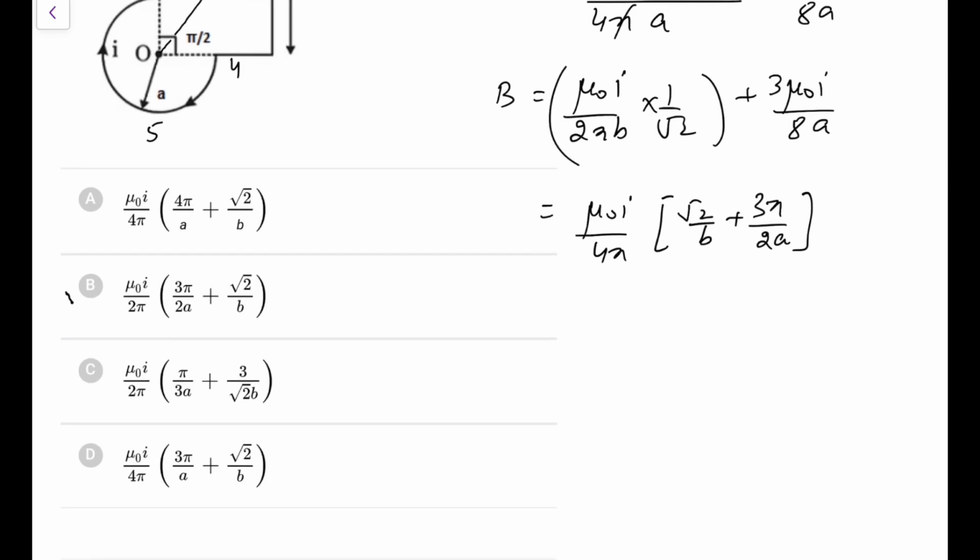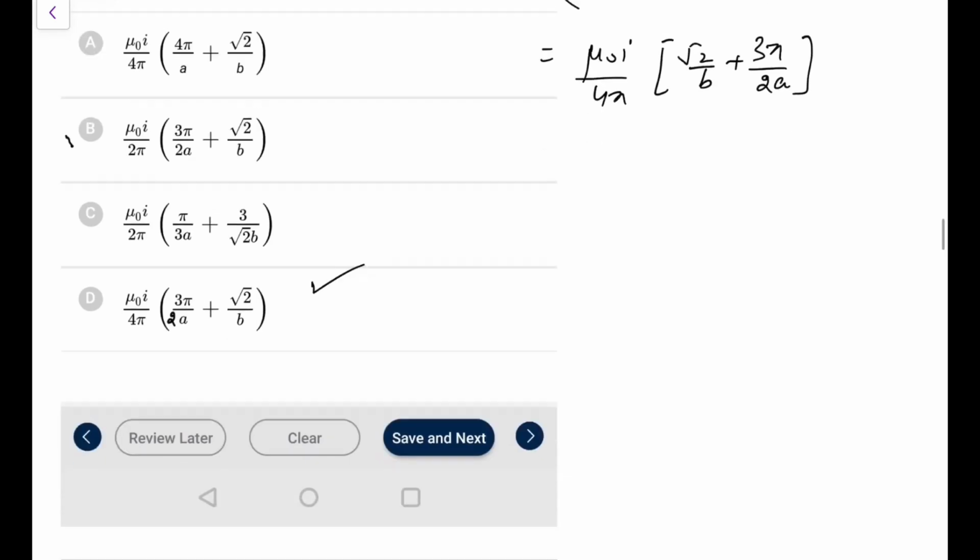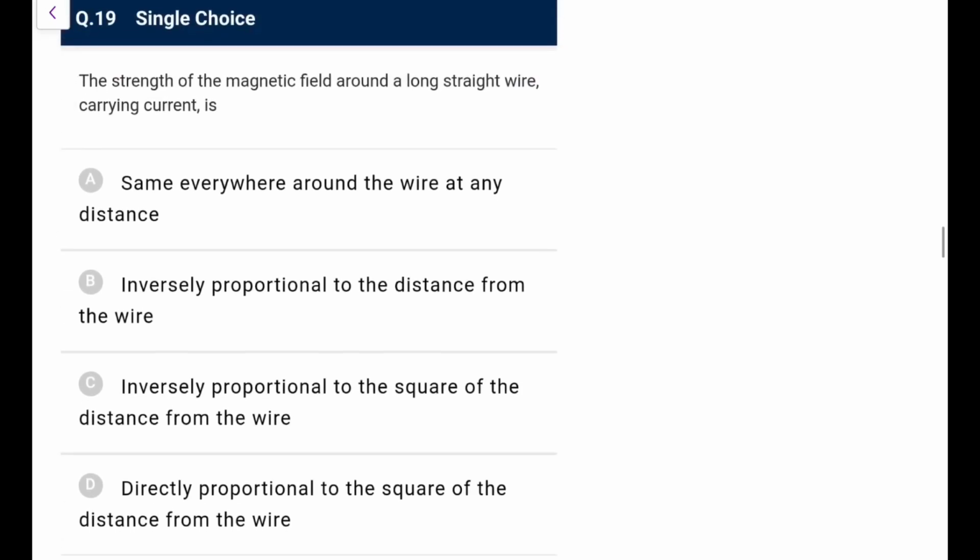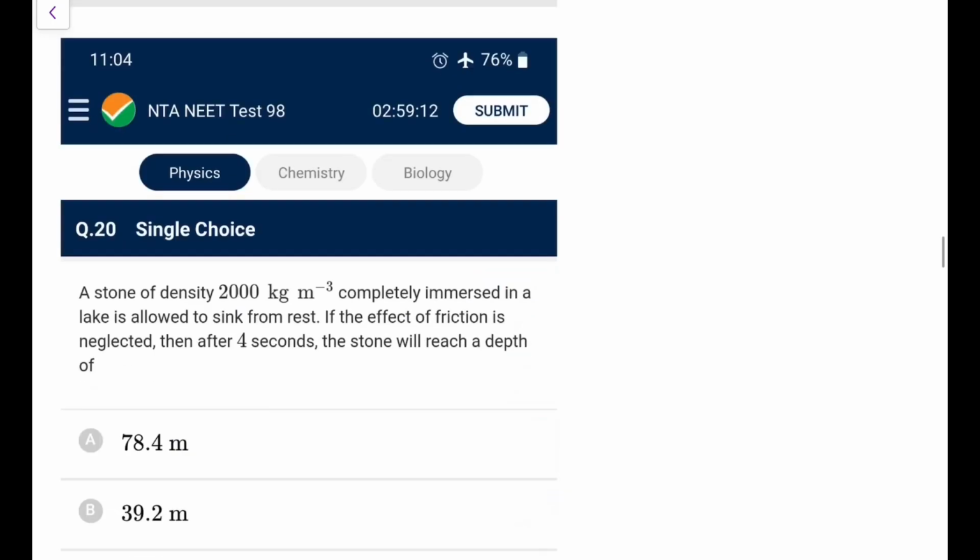I'll go for this one, this should be 2 here also. So this should be, the D is the closest one, but it is still not the correct one, I feel. Next one: the strength of the magnetic field along a long straight wire carrying current is the same everywhere around the wire? No, it is inversely proportional to the distance. B is mu naught I by 2 pi r. So this is a straightforward question.